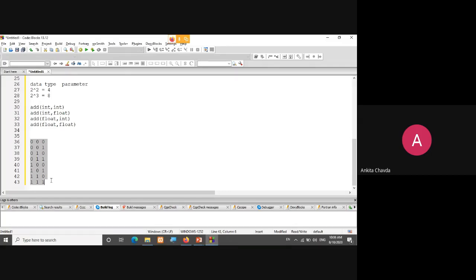Anyone who can tell me the data types, with only two different data types, right? I'm having only integer and float. If I consider four different data types, like one is integer, one is float, one is character, one is double, then the possibilities will be 4 raised to something, depending on how many arguments you have allowed. That many functions will be there, of course. I think you are very good at digital, so that is why I've given you this example.